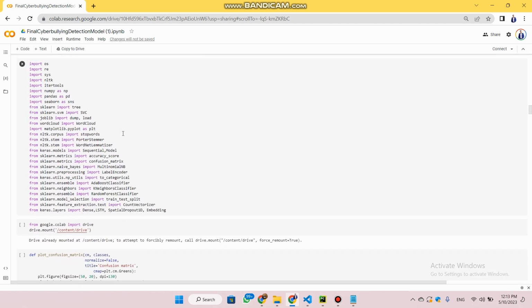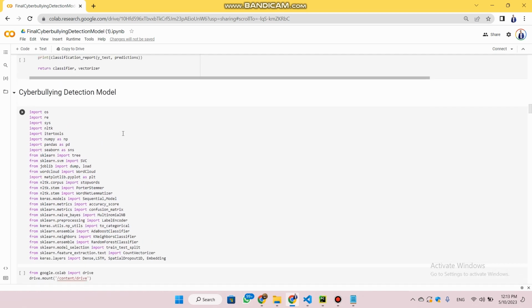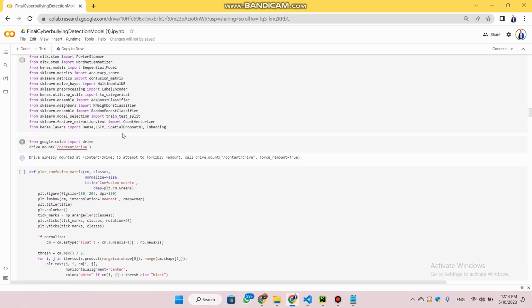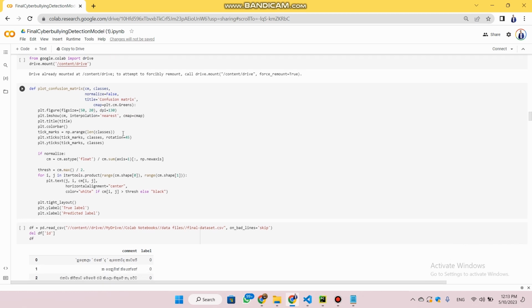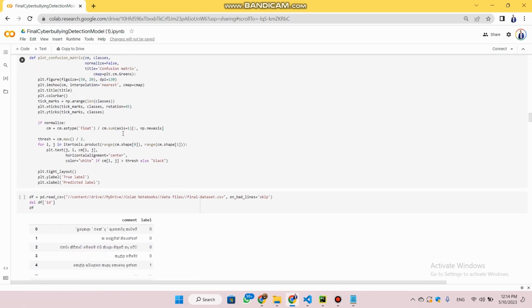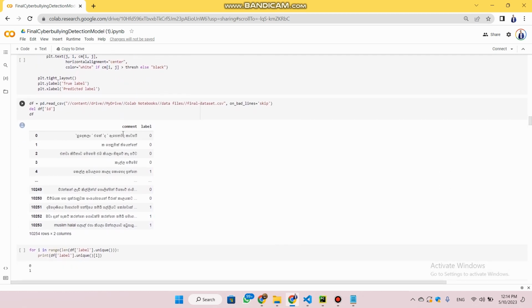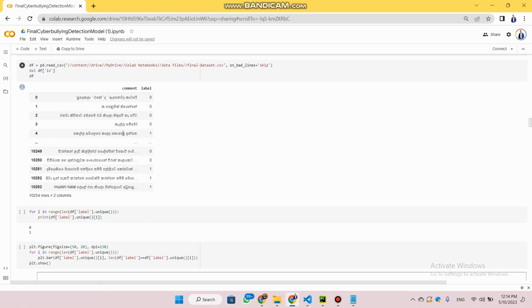Moving forward, this is how I have generated the confusion matrix and how I have read the data set. In my data set, I have 10,254 entries, which have the label 0 or 1.